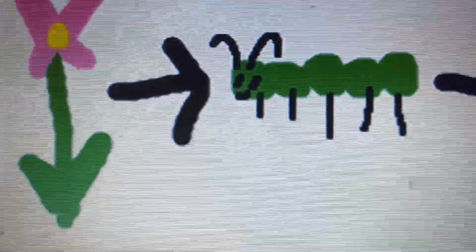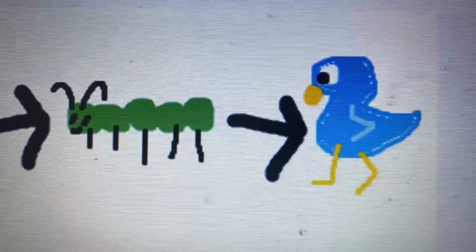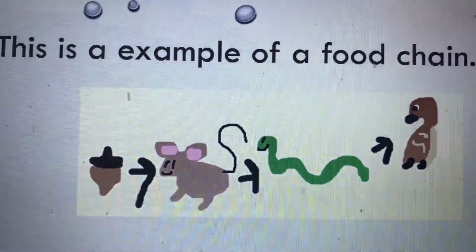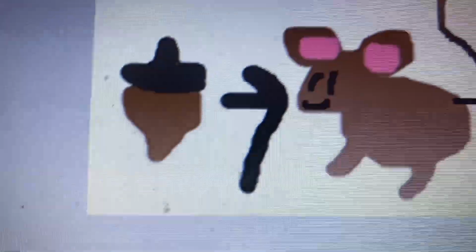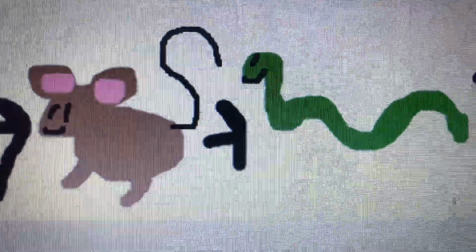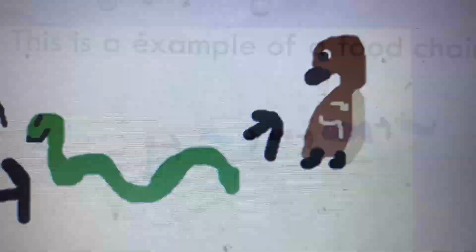So as you can see here, this is a flower. It has little leaves, and the caterpillar comes over and starts to eat the leaves because caterpillars like eating the leaves. And then the caterpillar is eaten by a bird. Here's another example. Here's an acorn, which is eaten by a mouse, and that mouse was eaten by a snake, and that snake was eaten by a hawk.